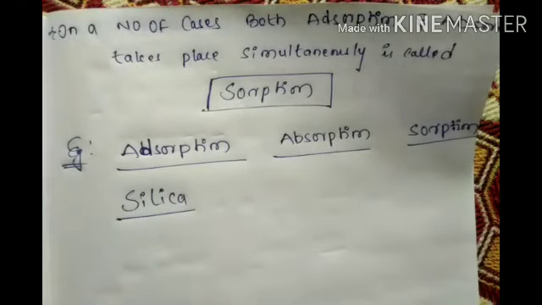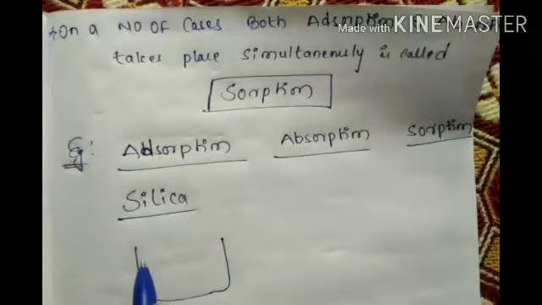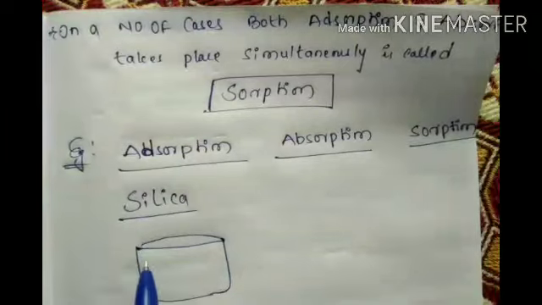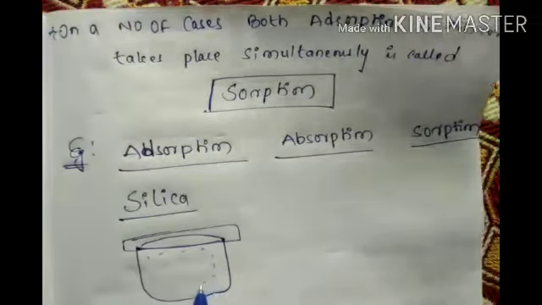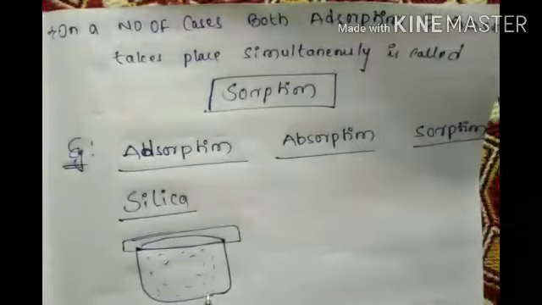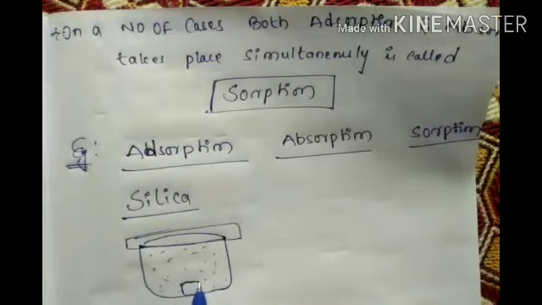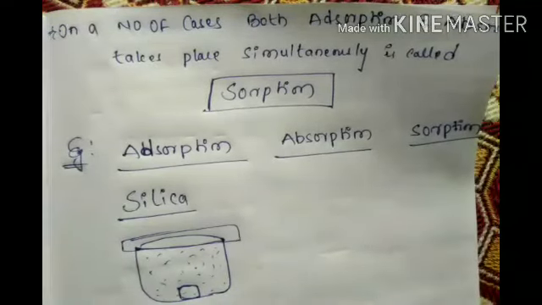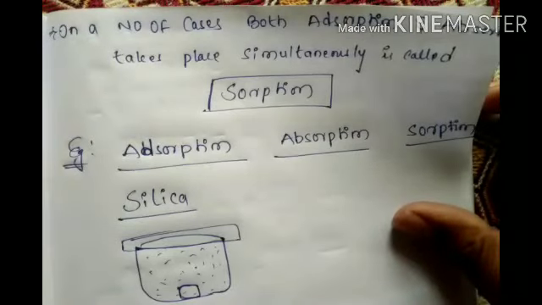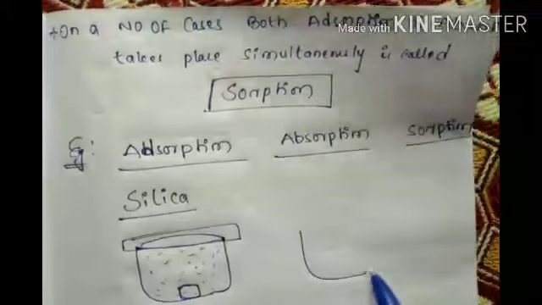So silica gel we are keeping in a beaker, and here it is closed. Inside, water vapor is there, and we are keeping silica gel down. What will happen? This silica gel adsorbs the total amount of water. This is the adsorption. And next, come to the second one.